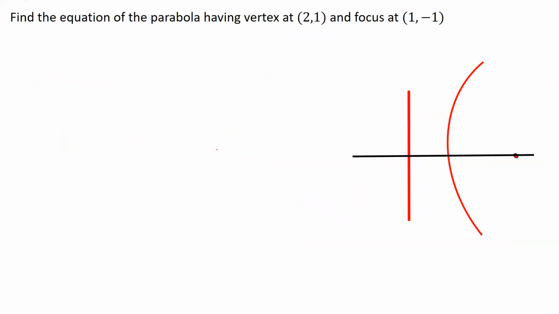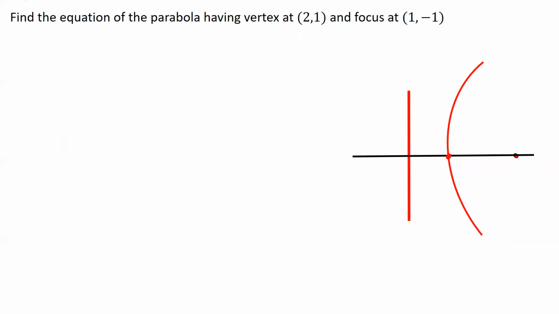Let's take up one more question. Find the equation of the parabola having its vertex at 2, 1. Remember, this point is known as the vertex. So instead of being at the origin, remember that in the previous video we discussed only those kinds of parabola which had their vertex at the origin.